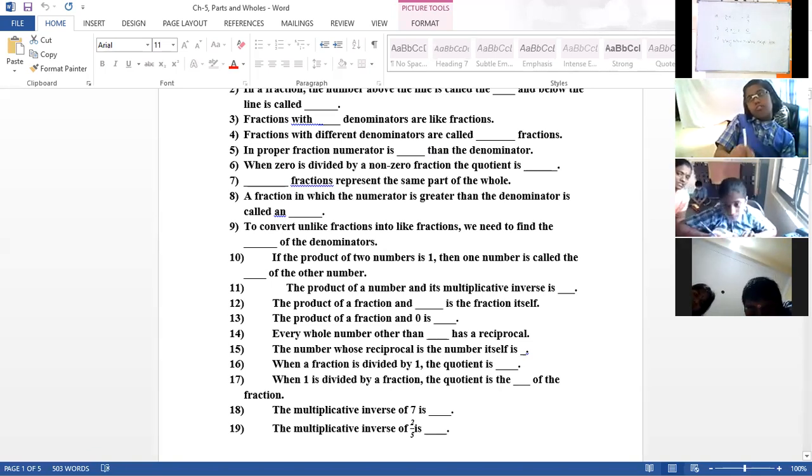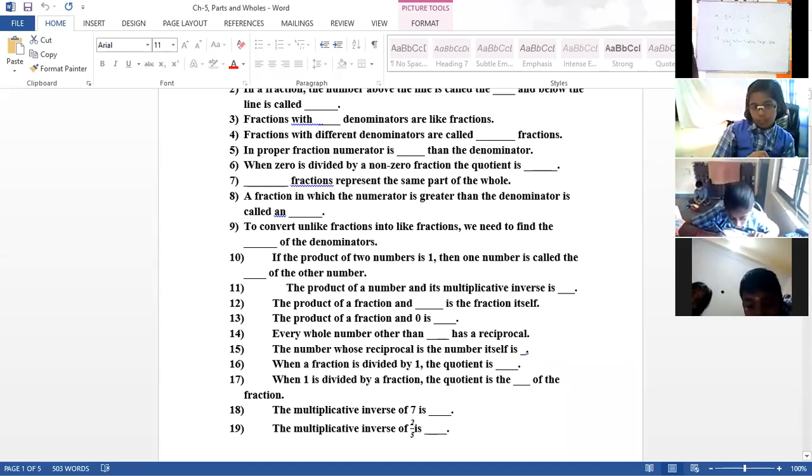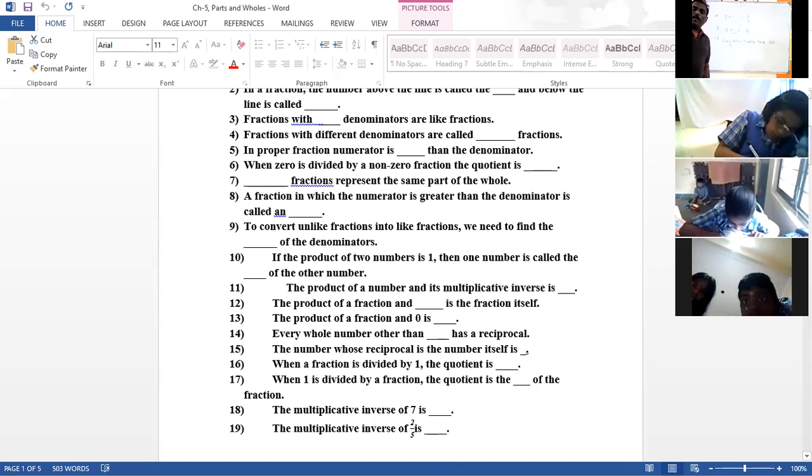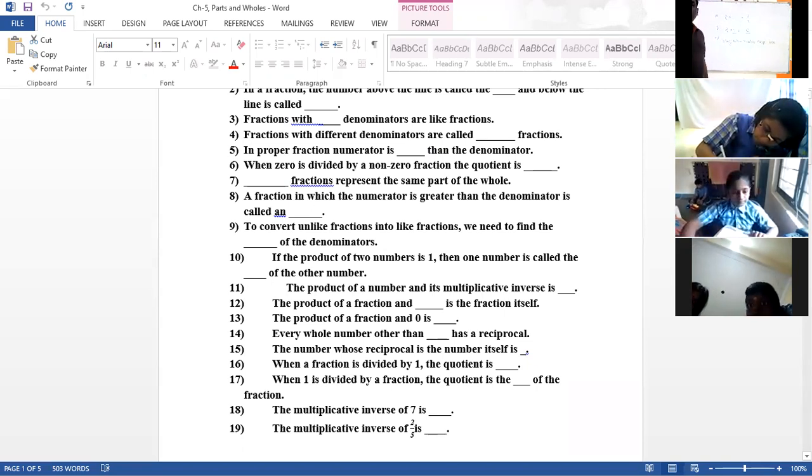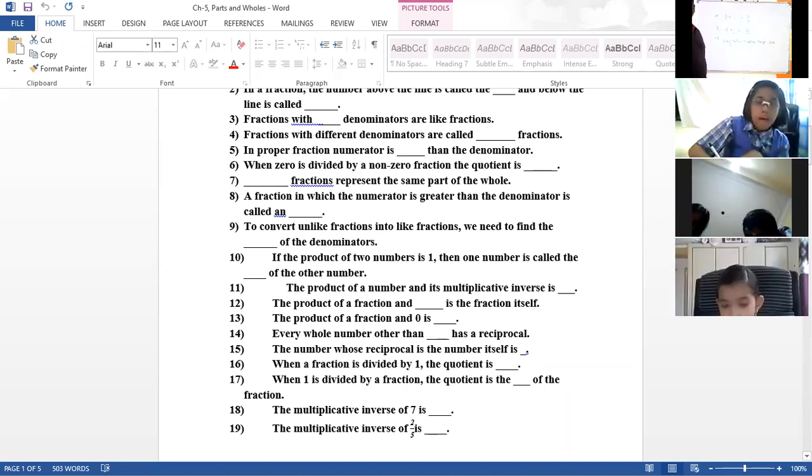With examples I am writing on the board, not only the answer, with explanation I am explaining here. If you can concentrate, you will get this. Don't waste your time writing the questions. Many questions are to be done. Write only the answers. Questions you can write later. I will share the worksheet. It is a revision class. If you write question and answer, everything, it takes a lot of time.